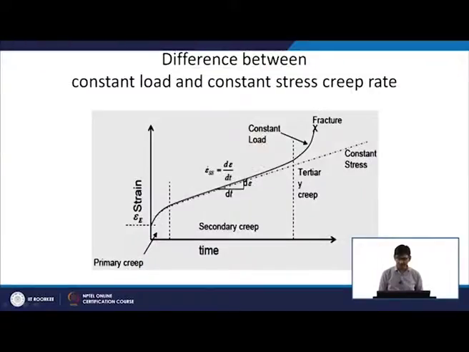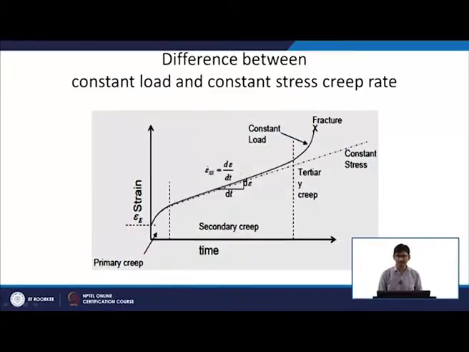So, for a constant load the stress on the system will increase, but if you are maintaining the constant stress condition, that means you are taking care of the reduction in the area. Okay. So, you are reducing the load also on the system as your cross sectional area is becoming smaller and smaller. So, that is why for a constant stress you will not get this tertiary stage, the second stage will keep continuing, because I will keep reducing the load to maintain the constant stress on the system.